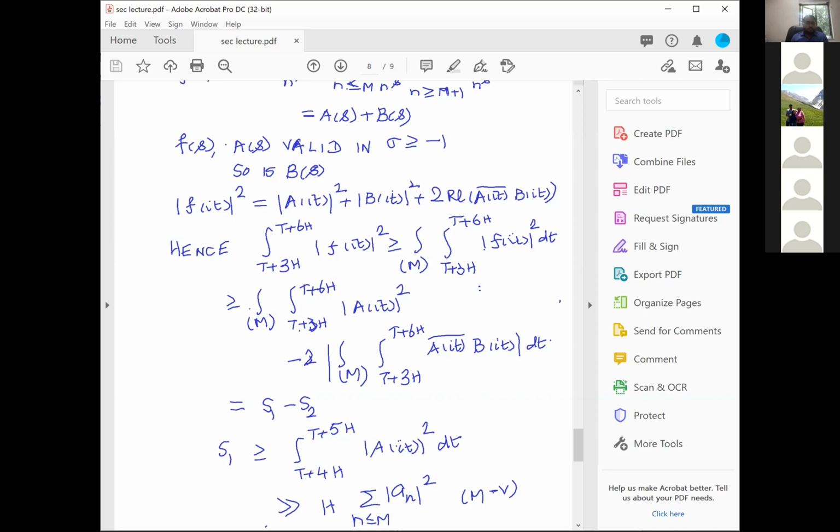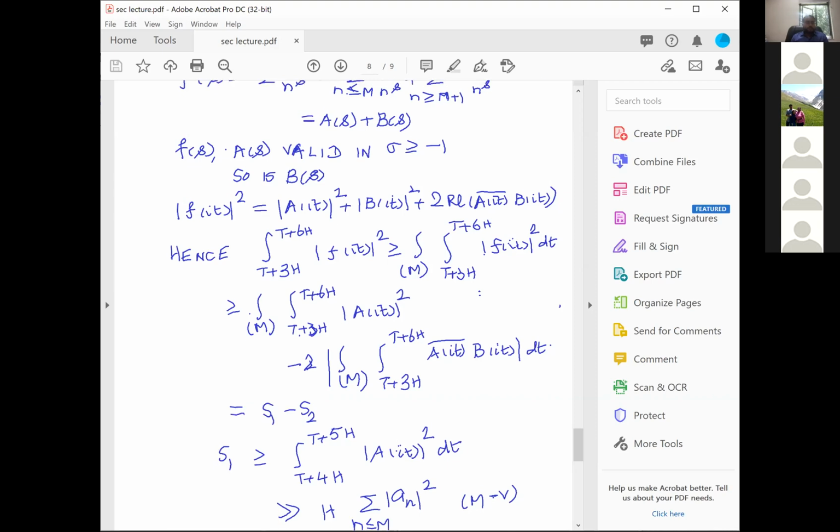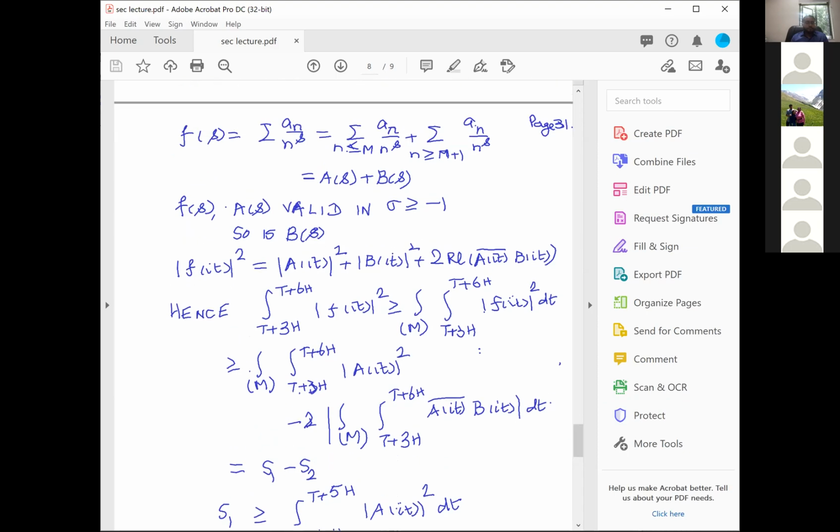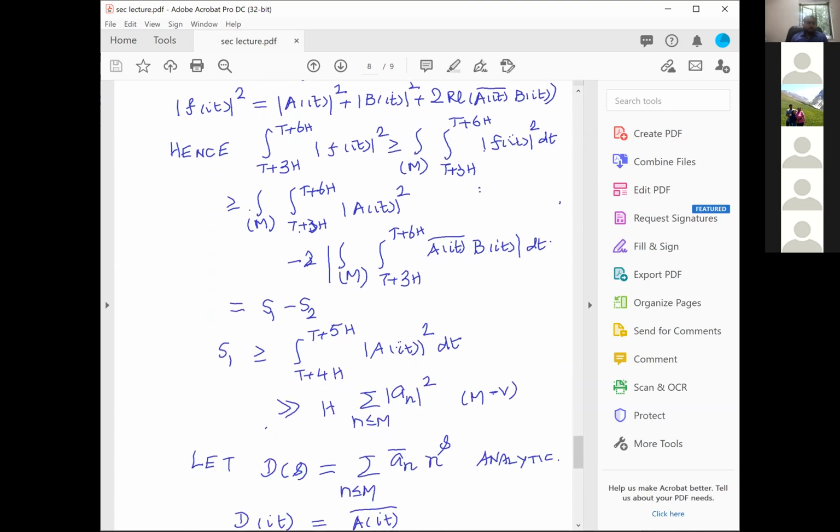And now I can use the theorem of Montgomery and Vaughan. That's exactly the reason why I said that, because A of it, remember, is a Dirichlet polynomial, a finite summation of a_n by n power s, with n not exceeding M. Its L2 norm is actually given by h into the summation over n not exceeding M of mod a_n square, and the error term will disappear because the error term will be a little o of n, and n goes up to capital M, and capital M is h power 1 minus epsilon, and therefore that error term does not contribute.